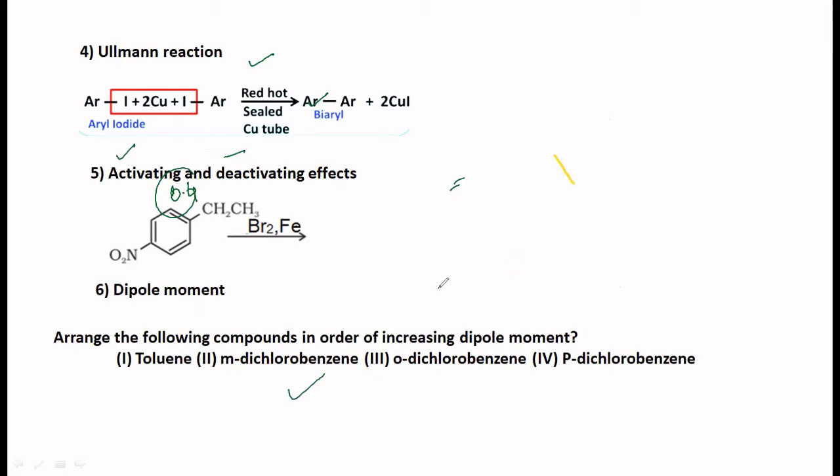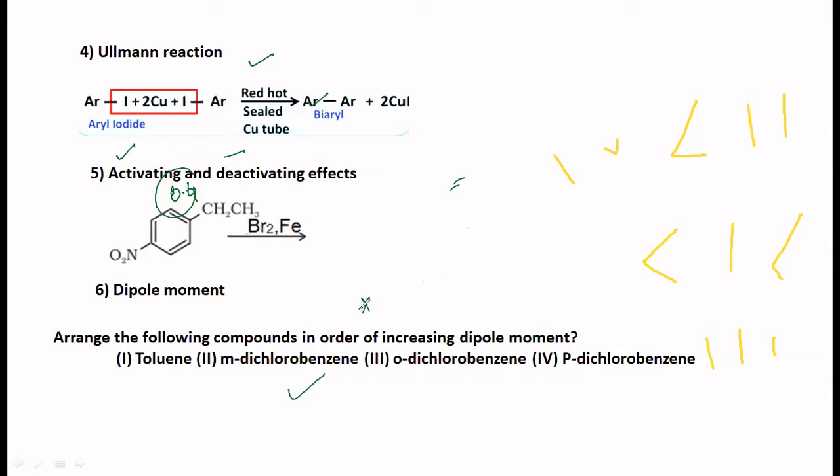So orthodichlorobenzene must come at the end. Very good. Meta comes first. Then I think para, then your toluene. And then this. Very, very important.